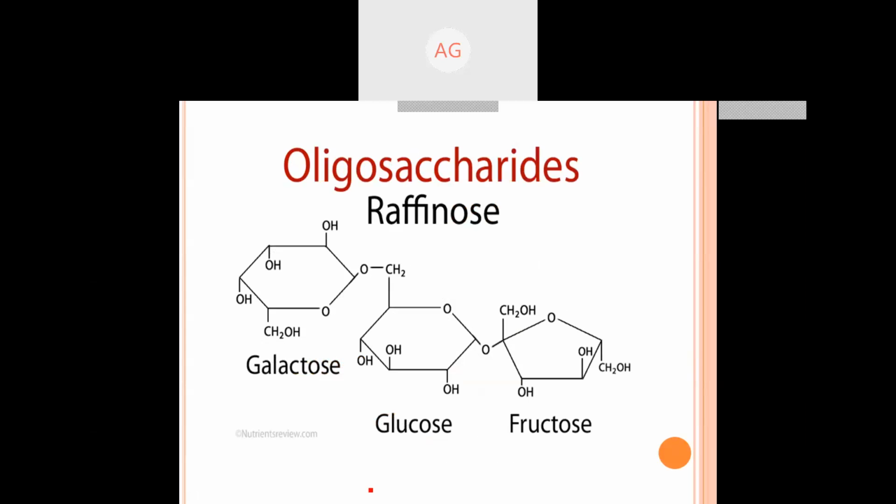This is the structure of raffinose. You can see the three. It is one galactose molecule, one glucose molecule, and one fructose molecule. It has 3 monosaccharides. Therefore, it is an oligosaccharide.